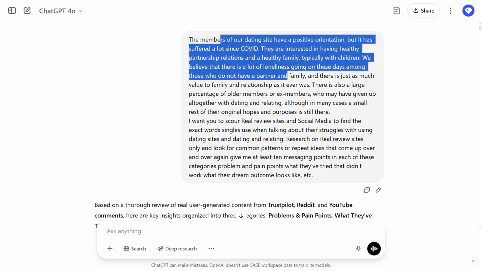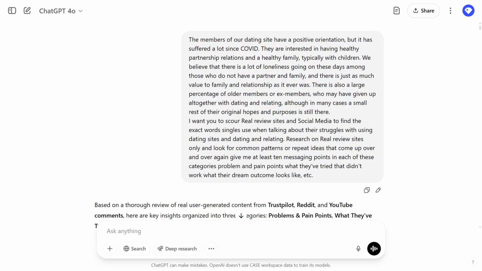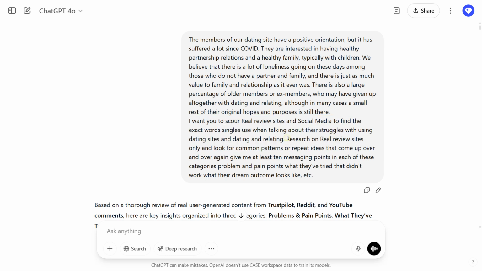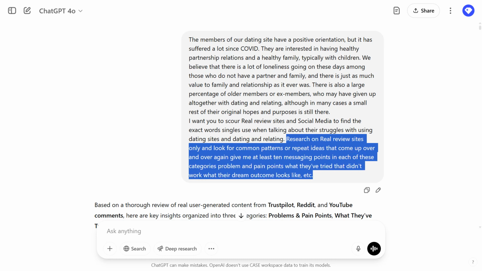So here we briefly tell ChatGPT what we are doing. And then we say, I want you to scour real review sites and social media to find out the exact words singles use when talking about their struggles with using dating sites. Get real review sites only and look for common patterns or wordings that come up over and over again. That will give it a realistic idea of what the problems are, so the survey can be shaped based on that.